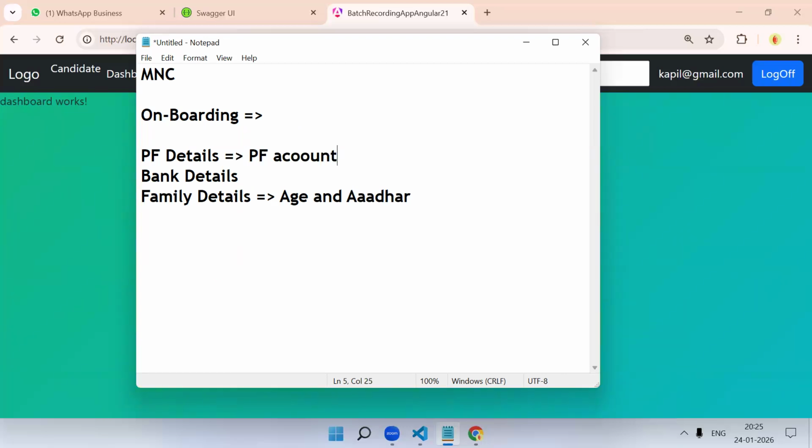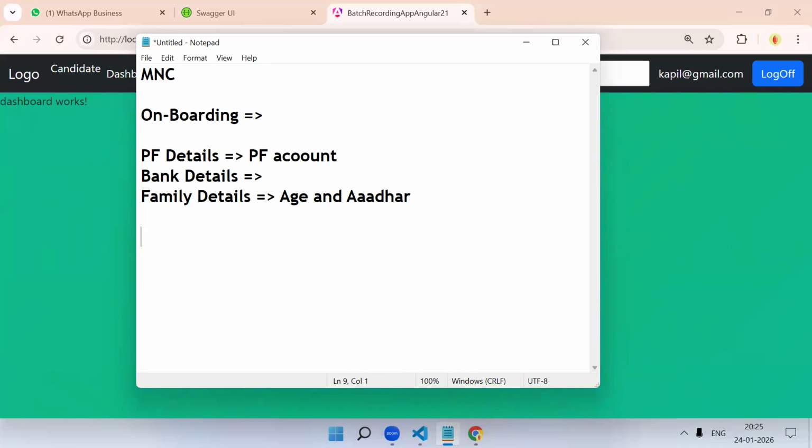Every time I go to that login site, I do forgot password, then I get the PF detail. Anyone did like that? No, because I don't have it handy. I have never written anything down. Every time someone asks me, I go to the PF site. I don't know the password also. Okay. Bank details you might have handy, right?